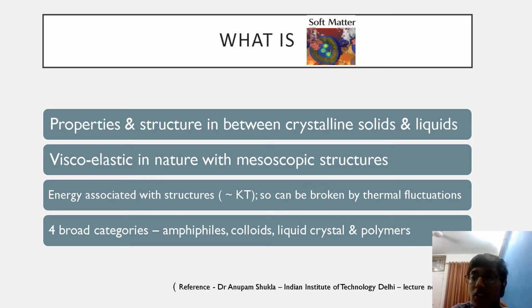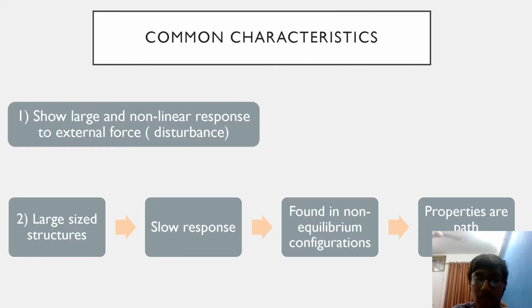So let's have a look at these common characteristics. First of all, they show a very large and non-linear response to external forces. This large response is a consequence of the fact that these mesostructures are very weak in nature, and they require a very small amount of energy to break them. What is meant by a non-linear response is that, unlike elastic materials or liquids, soft materials don't have a linear relationship between stress and strain.